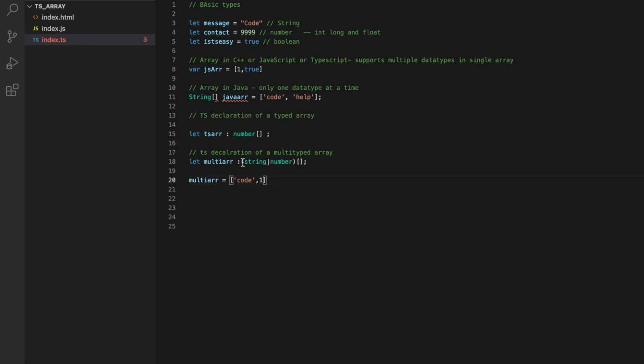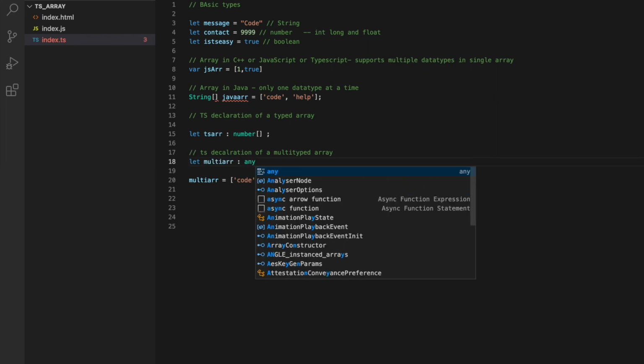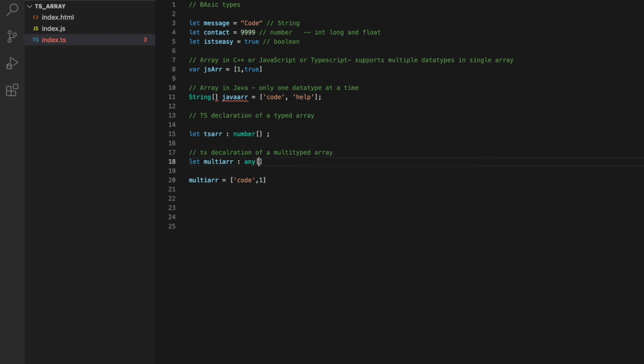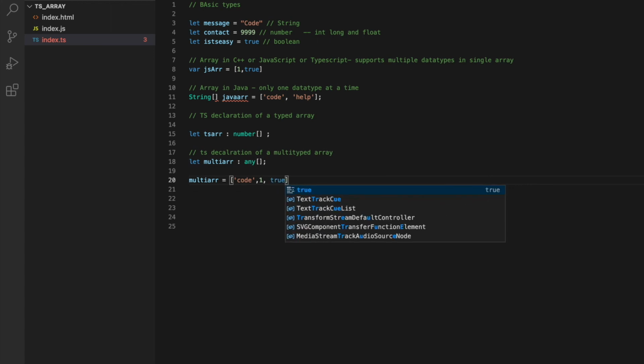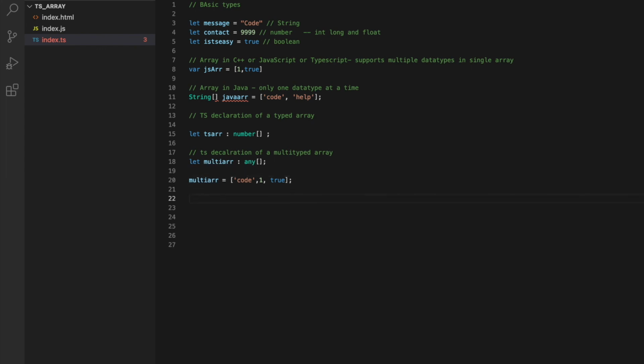But in a few scenarios, we are not sure what the array members' types would be. For those scenarios, it is better to use the type any, as it will allow all the types to be entered in the array, and you can enter either a string or a number or a boolean, and it will not give you any error whatsoever.